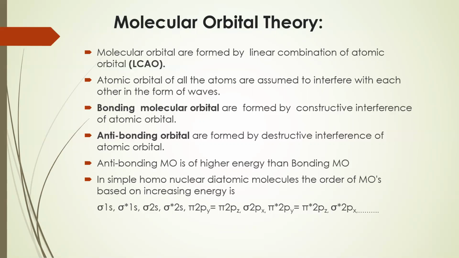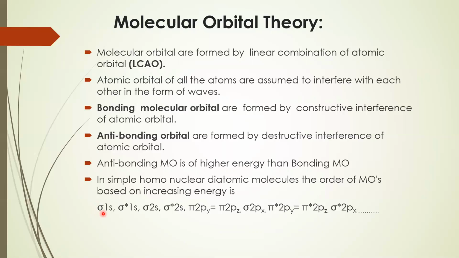Bonding molecular orbitals are formed by constructive interference of atomic orbitals, whereas antibonding molecular orbitals are formed by destructive interference of atomic orbitals. We have already learned what interference means. Antibonding molecular orbital is of higher energy than bonding molecular orbital. Hence, in simple homonuclear diatomic molecules, the order of molecular orbitals is followed as